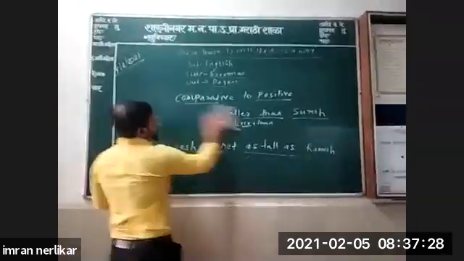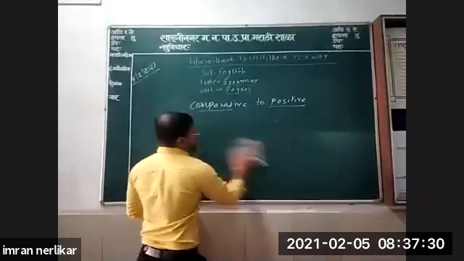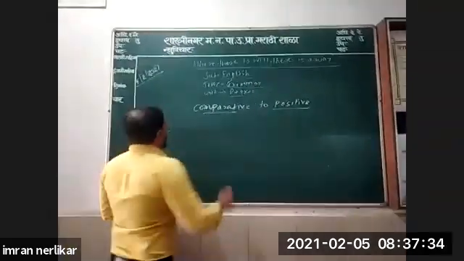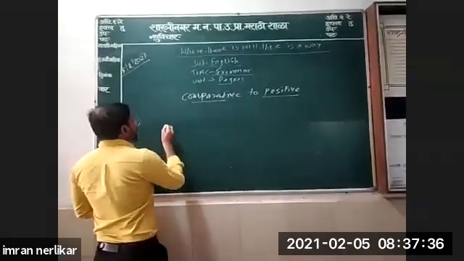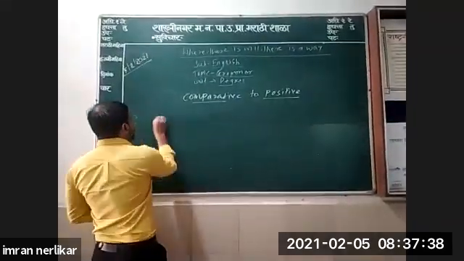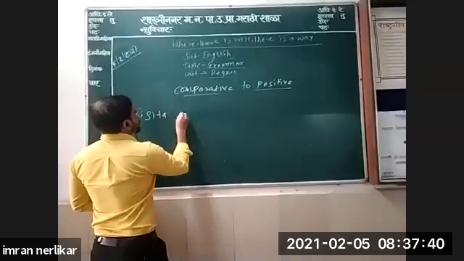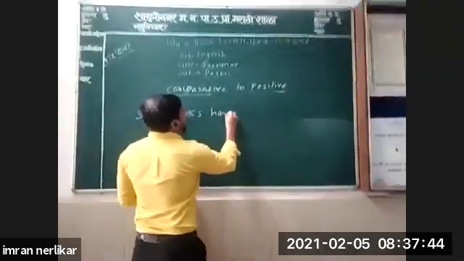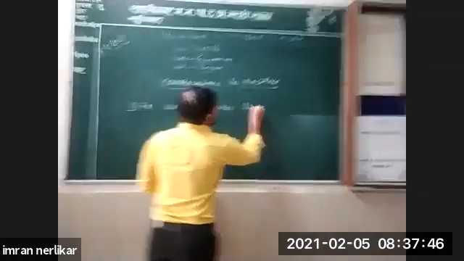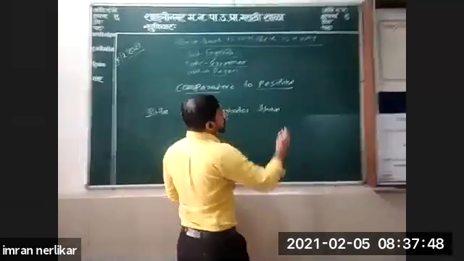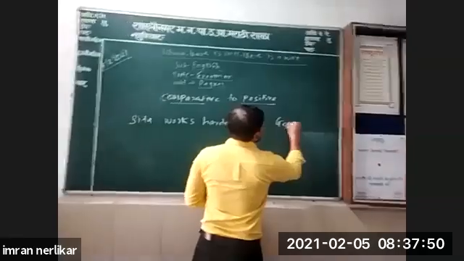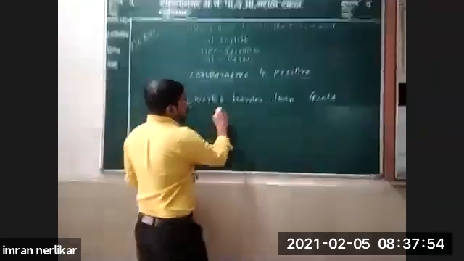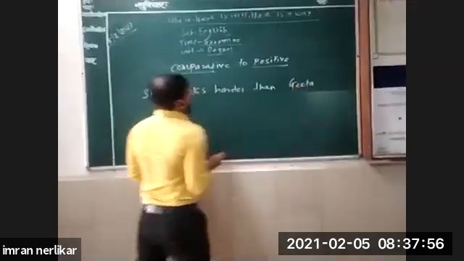One more sentence we'll see. For example, we'll take two names of girls. Sita works harder than Geeta.